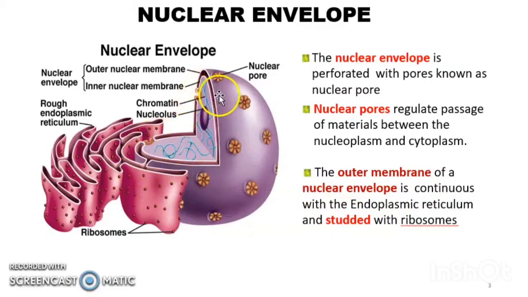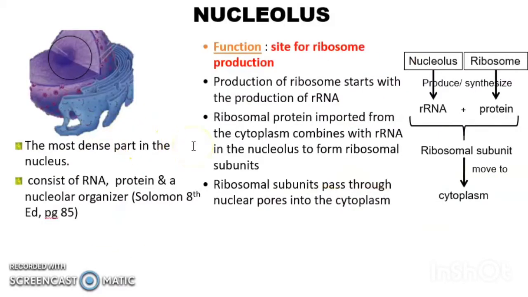So this is the nuclear envelope, and the outer membrane of the nuclear envelope is continuous. Maksudnya kalau kita tengok dekat sini, kedudukannya adalah bersebelahan dengan rough endoplasmic reticulum. Since this we call rough endoplasmic reticulum, it is studded with ribosome. Structure yang awak nampak kecil-kecil ni, this one we call a ribosome.